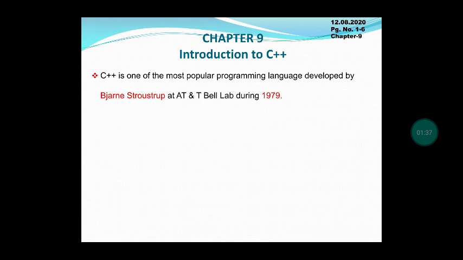This is the most popular programming language and it was developed by Bjarne Stroustrup in the year 1979, at AT&T Bell Laboratories.